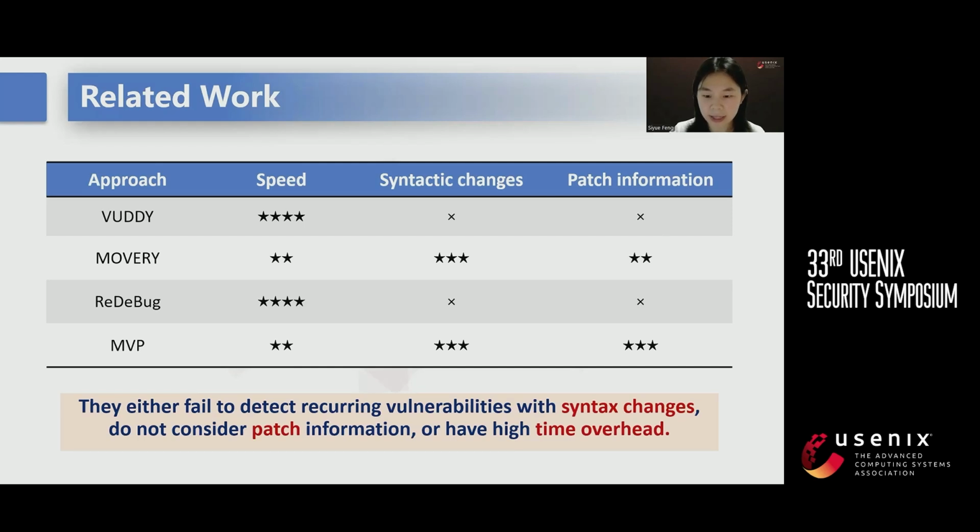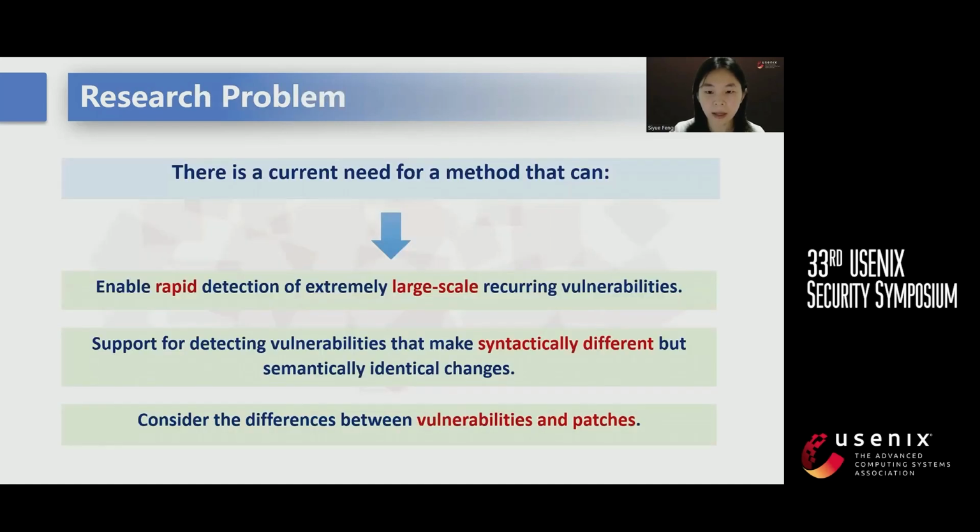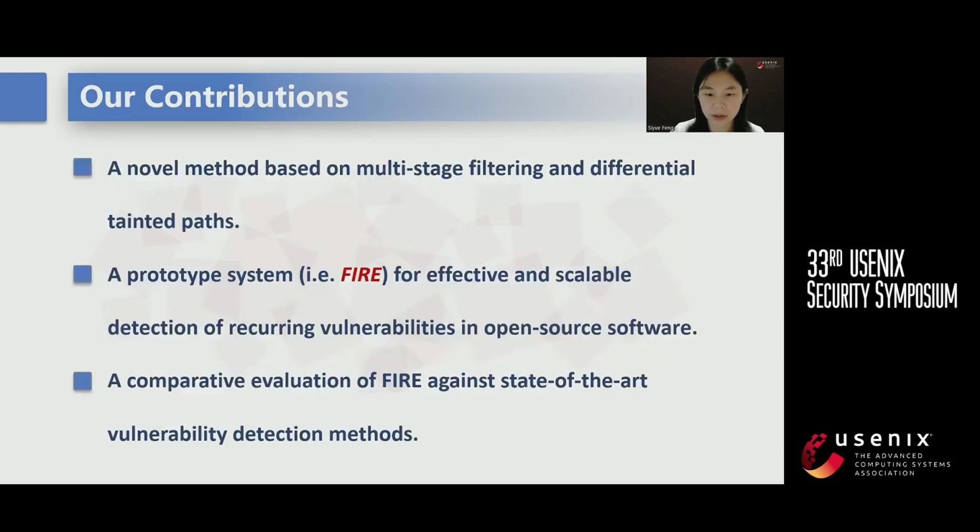In general, they either fail to detect recurring vulnerabilities with syntactic changes, do not consider patch information, or have high time overhead. So there is a current need for a method that can enable rapid detection for very large-scale recurring vulnerabilities, with support for detecting vulnerabilities that make a syntactically different but semantically identical change. Consider the difference between vulnerability and patch.